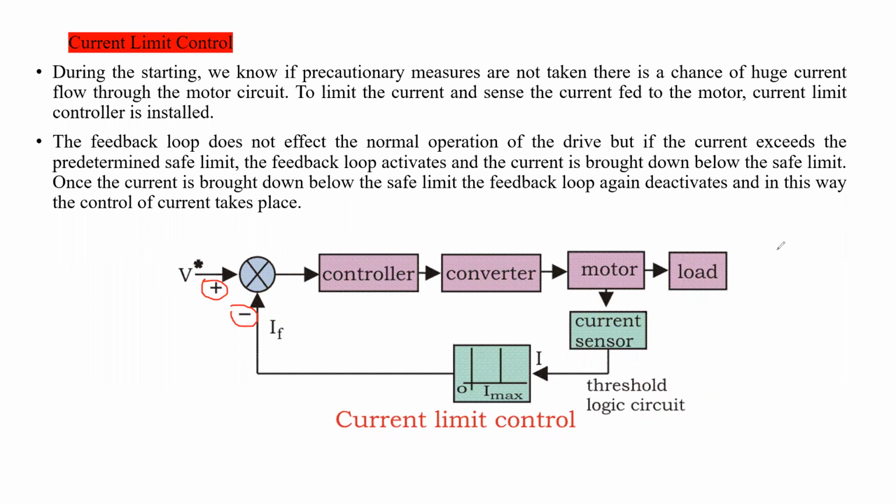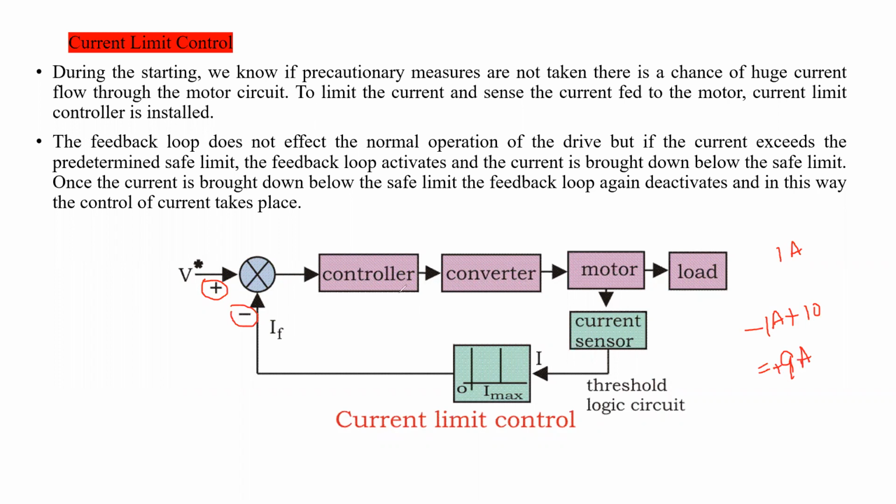For example, 1 ampere of current is flowing through the motor circuit, a very small amount of current. This current cannot fulfill the load requirement. So what will happen then? The current sensor will sense the current and give the signal to the comparator. How much current is flowing through the motor? Minus 1 ampere. Clear? The reference current is plus 10 amperes, so the positive error signal is plus 9 amperes.